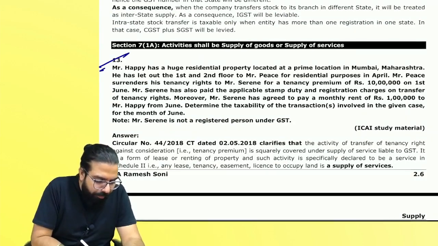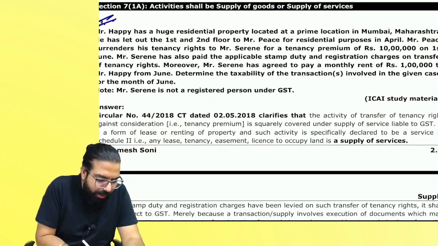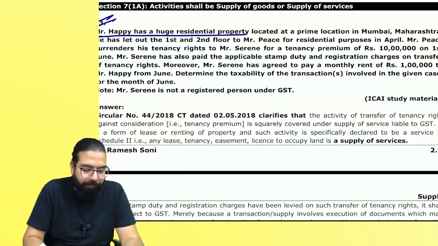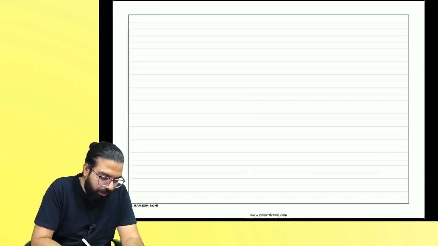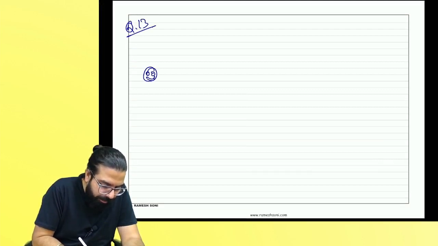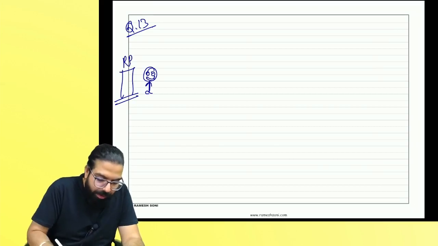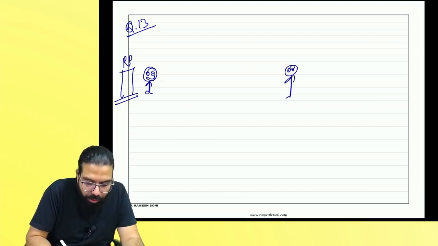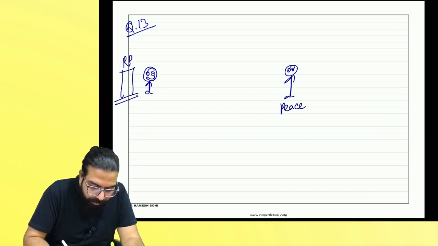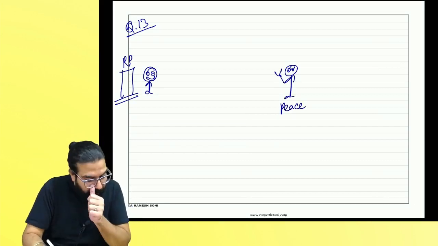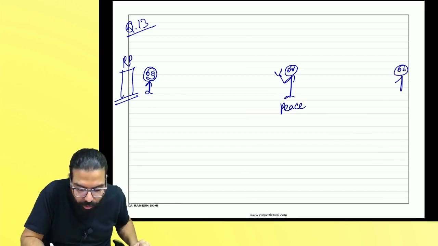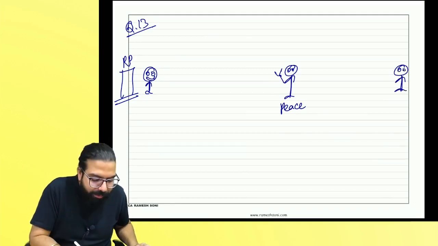Everyone over here now. Mr. Happy has a huge residential property located at a prime location in Mumbai, Maharashtra. This is Mr. Happy. He has a property. Okay, everyone? Residential property. He has let the residential property out to Mr. Peace. Sir, this is Mr. Peace. Baba is showing two fingers: peace. Okay. And then Mr. Peace went ahead and sold the property's tenancy right. So he has given the tenancy right to him.